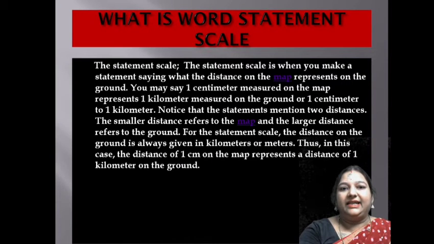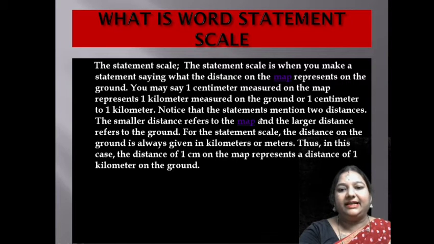Or we can say, what is word statement scale? It is when you make a statement saying what distance on the map represents on the ground. You may say that 1 centimeter measured on the map represents 1 kilometer measured on the ground, or 1 centimeter to 1 kilometer.